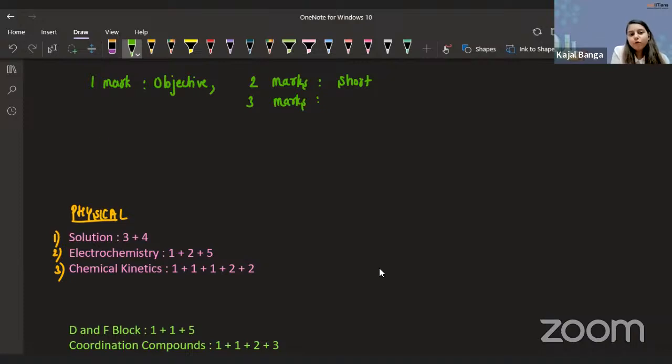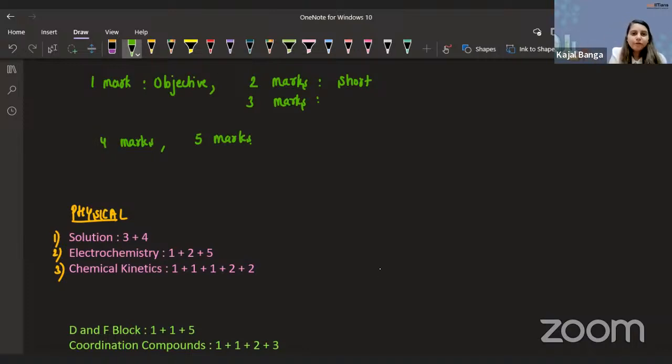Then we also have 4 marks question. And we have 5 marks question. So this is exactly how the distribution of the marks is like. You have 1 mark, 2 mark, 3 mark, 4 marks, and 5 mark question. All the variety we have. And so this is exactly how we have done the distribution of the marks as well.